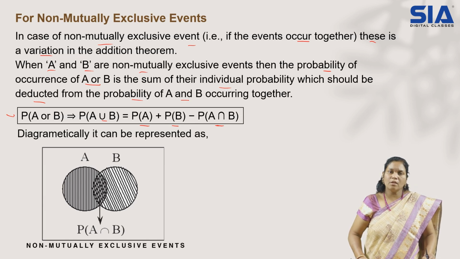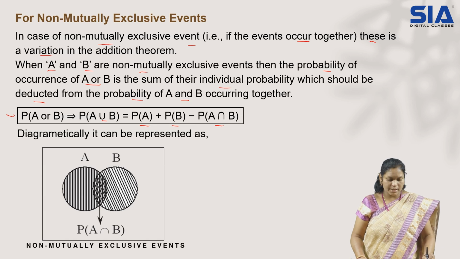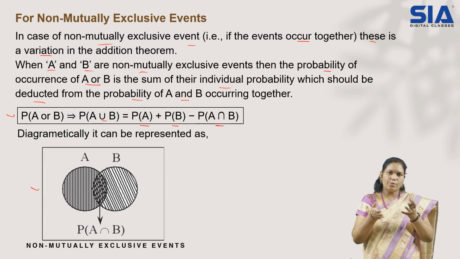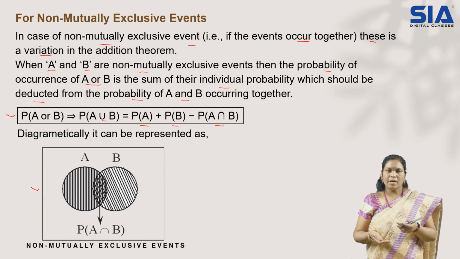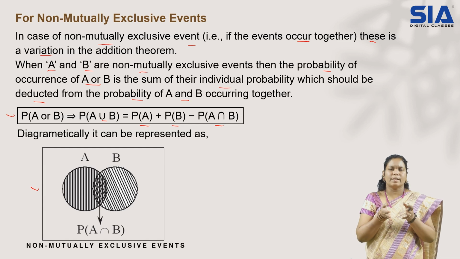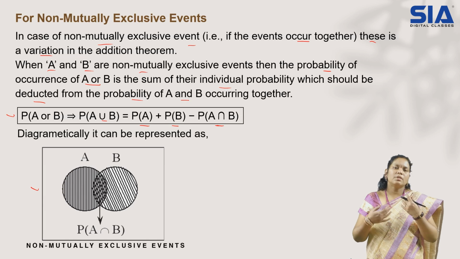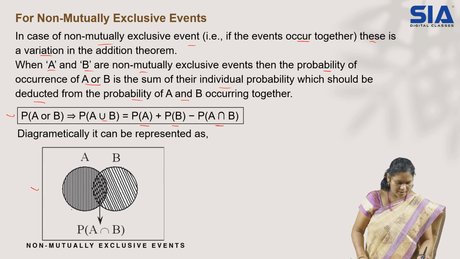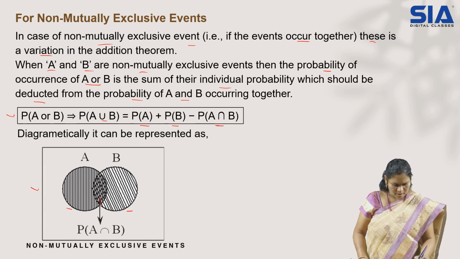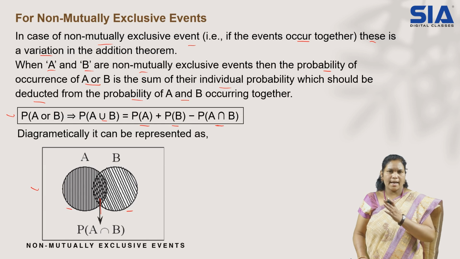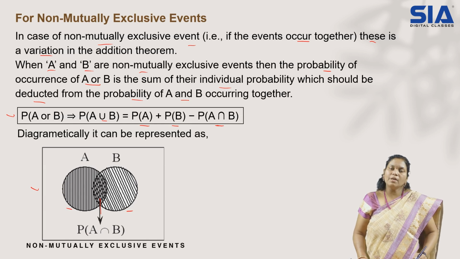So here diagrammatically also they have explained. Let us check that also once. So here we have the diagram, showing how they are related to each other. Non-mutually exclusive means both can appear. So what we have done is draw the diagrams together. Both the circles have an intersection because there is a possibility for both the cases to appear as a result. So first circle, second circle we mixed up. In between, whatever the lines you got, that is your intersection part. Both happen together. So A intersection B we call. So that's what is your non-mutually exclusive.